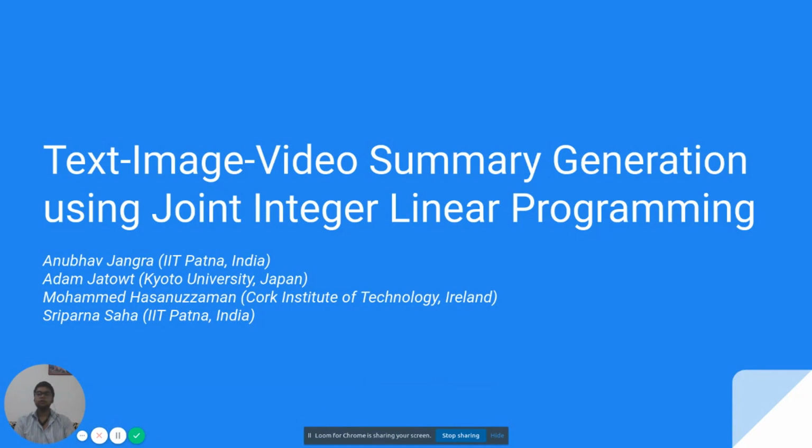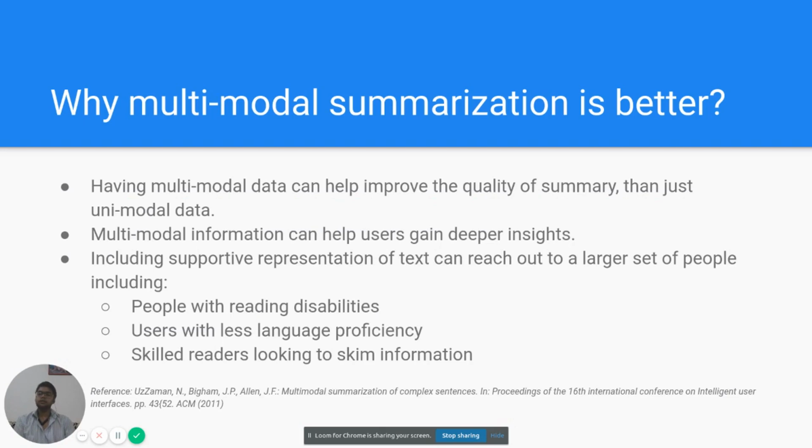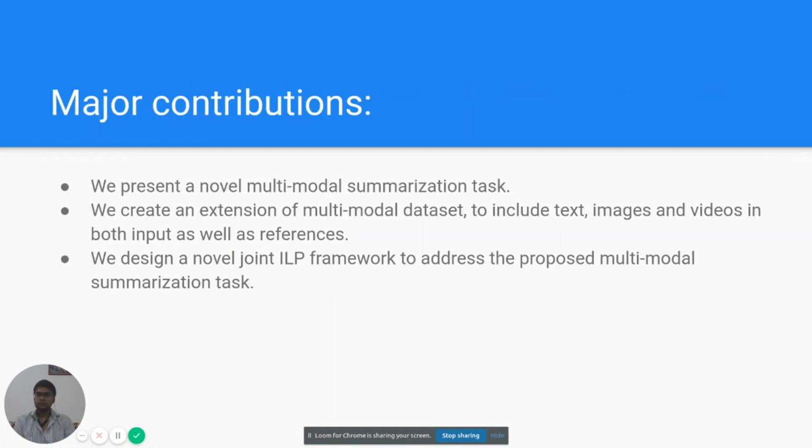But before we get into my research, let's first discuss why multi-modal summarization is better. Having multi-modal data can help improve the quality of summary compared to just unimodal data, as multi-modal information can help users gain deeper insight. Including supportive representation of text can reach out to a larger set of people, including those with reading disabilities, those who are less efficient in language, and skilled readers looking to just skim the information.